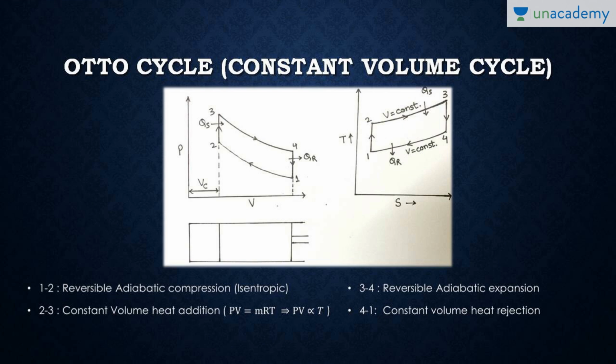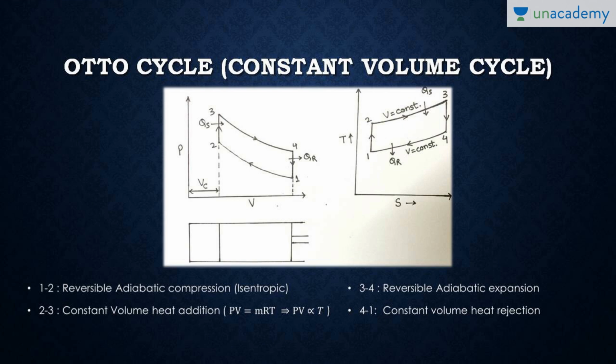On the TS diagram as well, 1 to 2 is a reversible adiabatic, and a reversible adiabatic process is an isentropic process. So this is a vertical line. 2 to 3 is a constant volume heat addition. 3 to 4 is reversible adiabatic expansion. That is why it is a vertical line. And 4 to 1 is constant volume heat rejection. We have shown it like this.